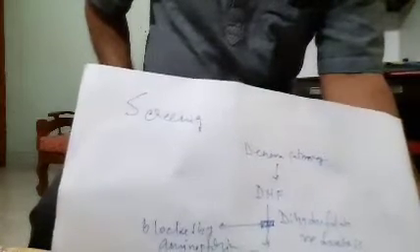The de novo pathway starts with dihydrofolate. One of the precursors for the de novo pathway is dihydrofolate.